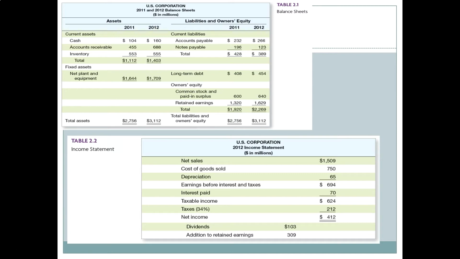Look at this income statement again. If the ratio is equal to 1, that means my interest is equal to 694, because then EBIT divided by interest is exactly equal to 1. But that means that one, I have really, really high interest payments relative to my income. So I have a lot of debt. And two, it means that I make zero profit. Because if interest is equal to EBIT, then EBIT minus interest is 0, taxable income is 0, taxes are 0, net income is 0.